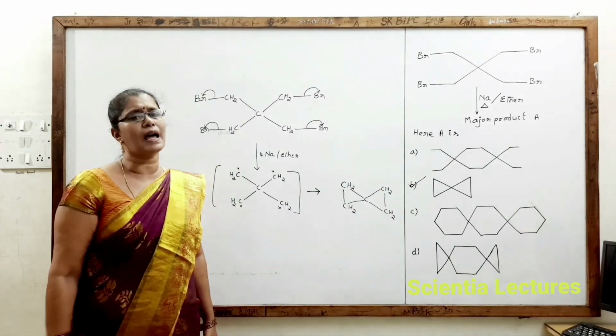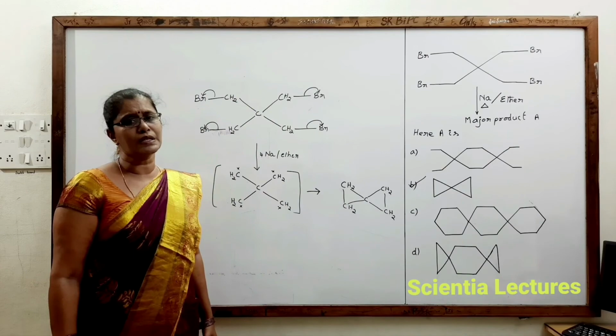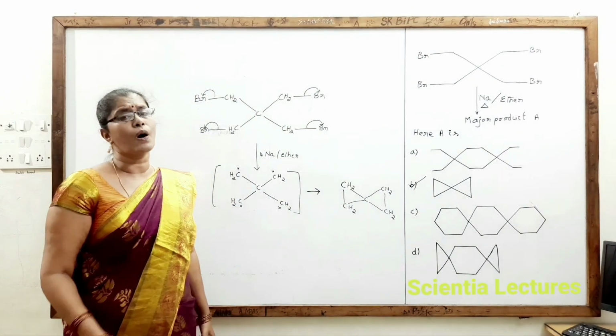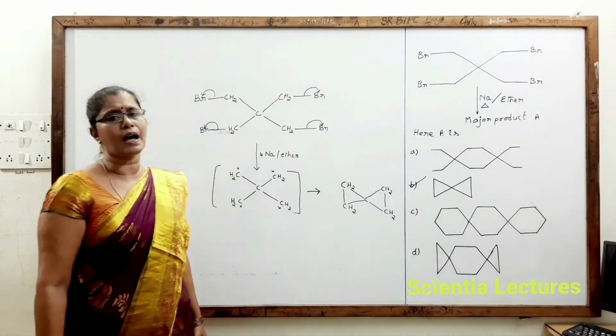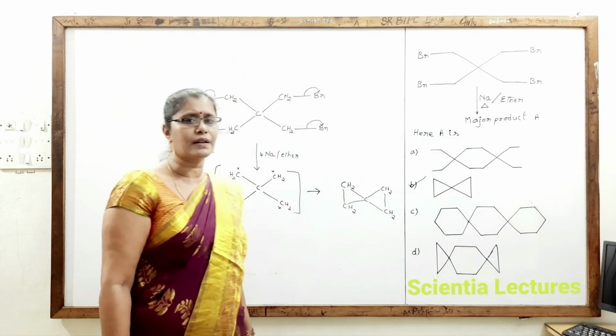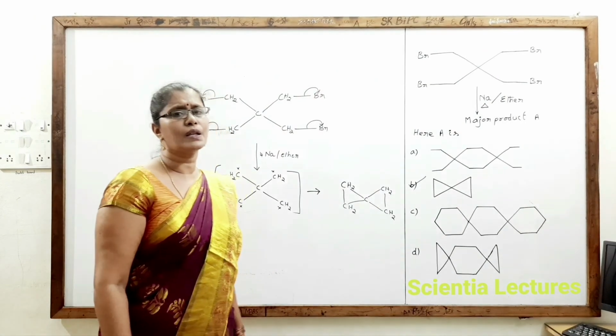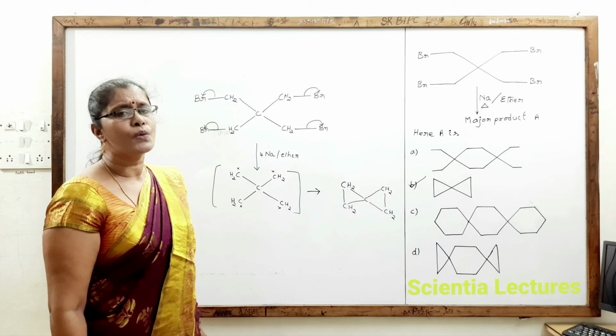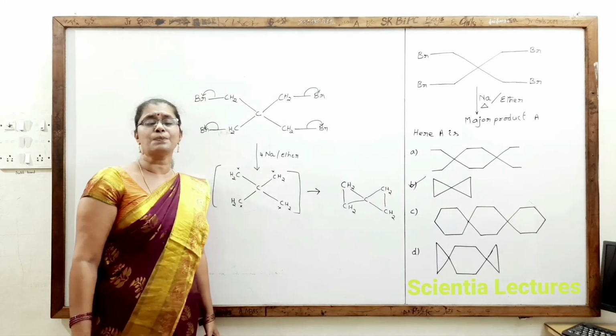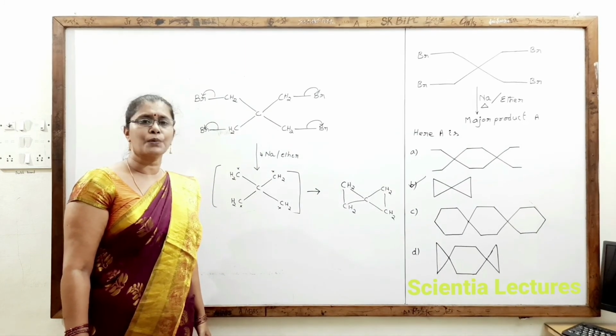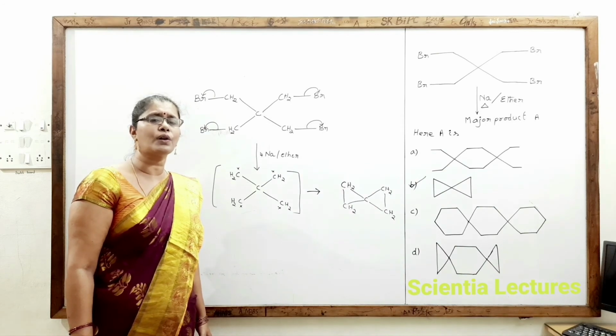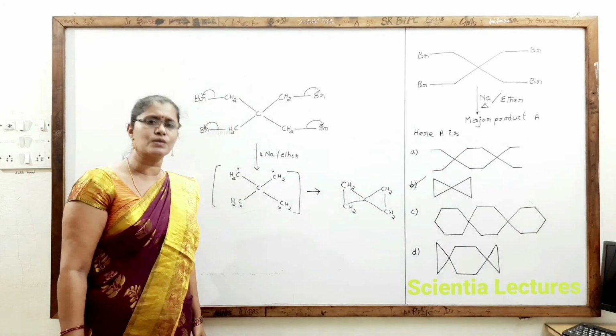It does not produce a single alkane as a major product. So we cannot easily get higher alkanes with an odd number of carbon atoms using Wood's reaction. Another very important note point is that Wood's reaction undergoes disproportionation, that is, it produces a very small amount of alkenes also.